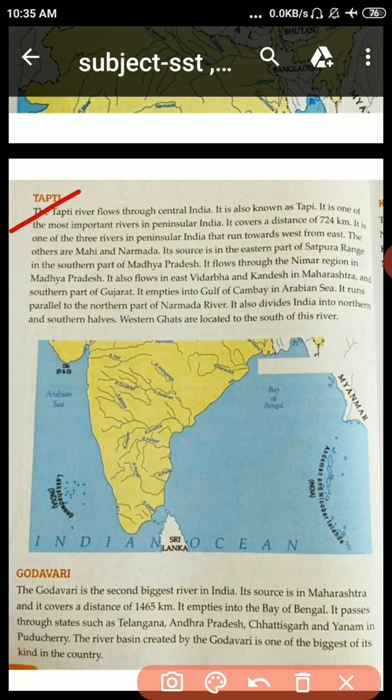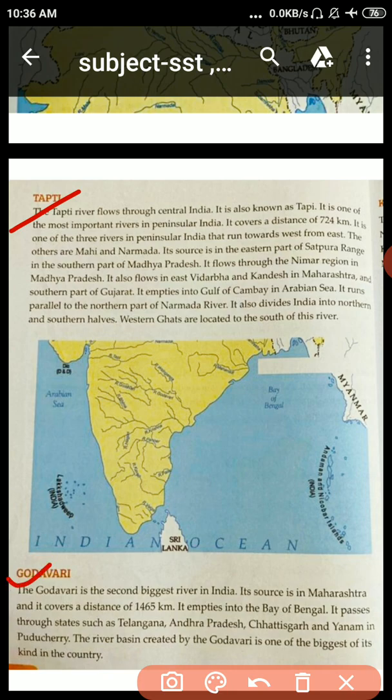So student, Tapti river, its source is in the eastern part of Satpura range in the southern part of Madhya Pradesh and it covers a distance of 724 kilometer. Got it everyone? Yes. Tapti river, Mahi river and Narmada river run towards west from east.